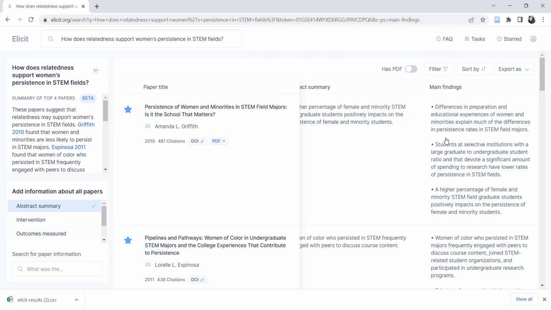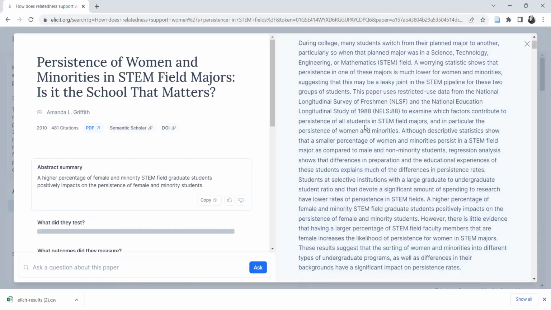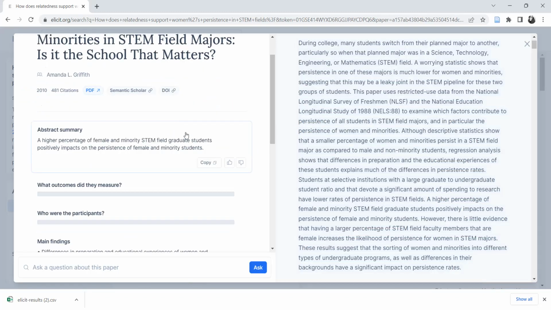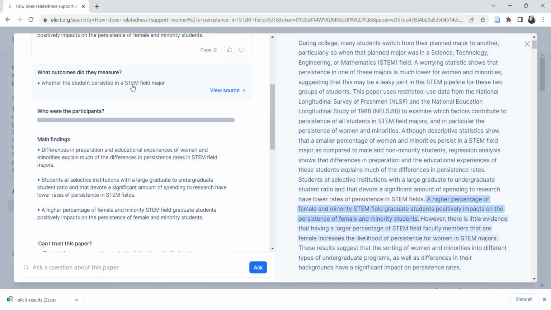So I can use that and go into my big spreadsheet and color code ones. So if I'm looking for papers that mention belongingness interventions, I can assign that a color in my spreadsheet and go through, look at the findings. Say I want to look at more details for this paper, I can still click on it. I can click through to the PDF or a link to the text. I can copy and paste. I can go through here and see what were they measuring? Who were the participants in the sample?